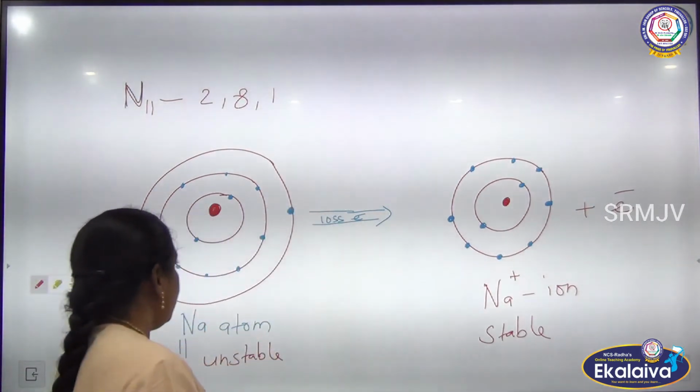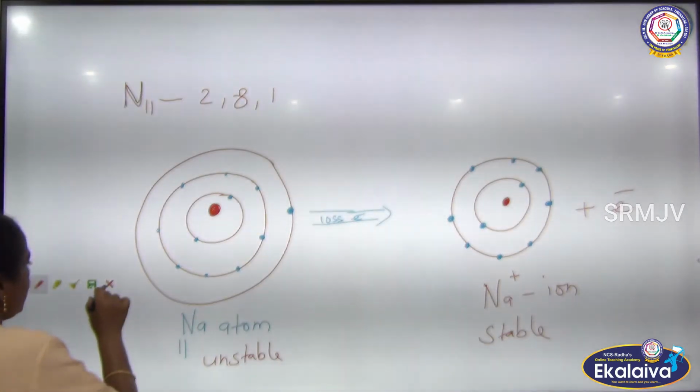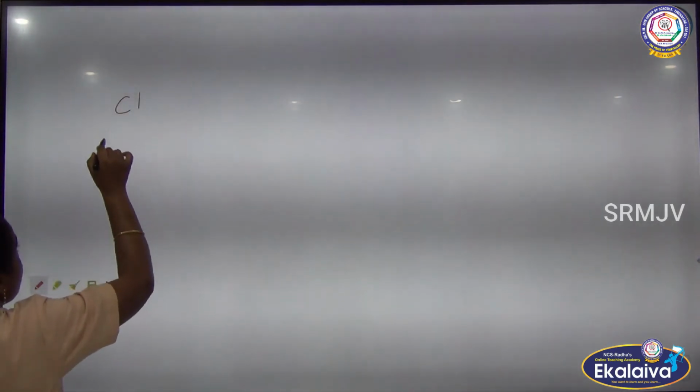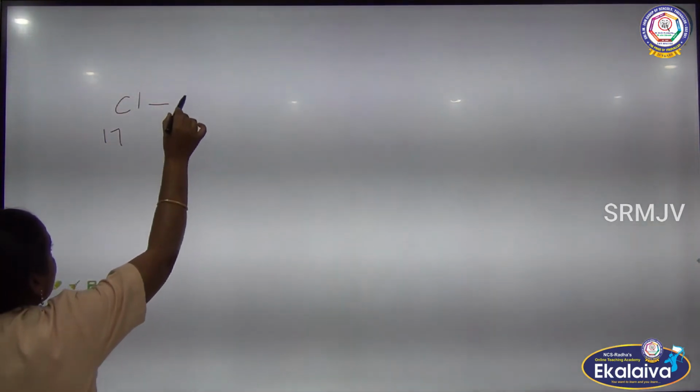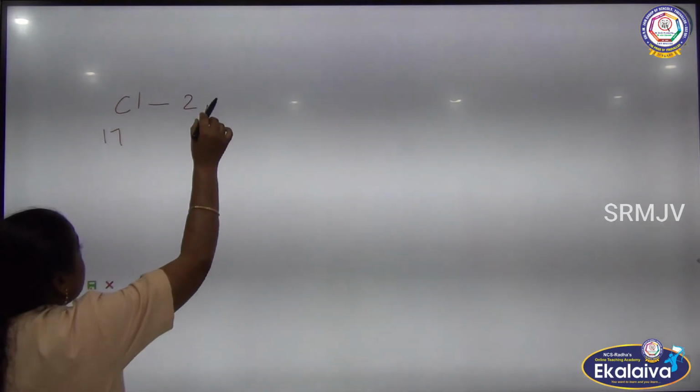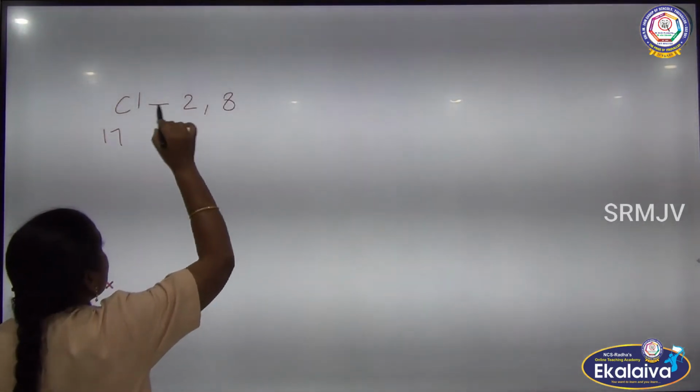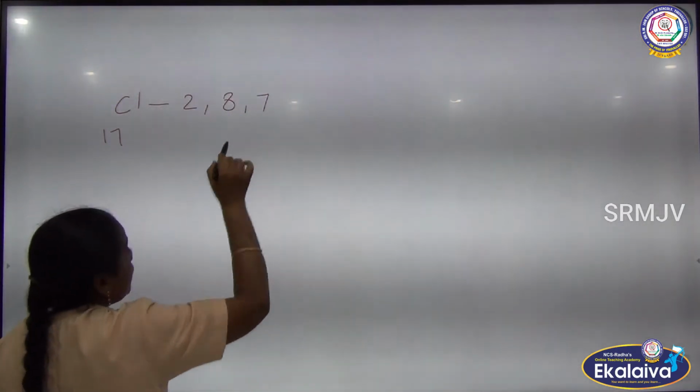Now we will see one more example, for chlorine. Chlorine, atomic number 17, configuration 2, 8, 7.